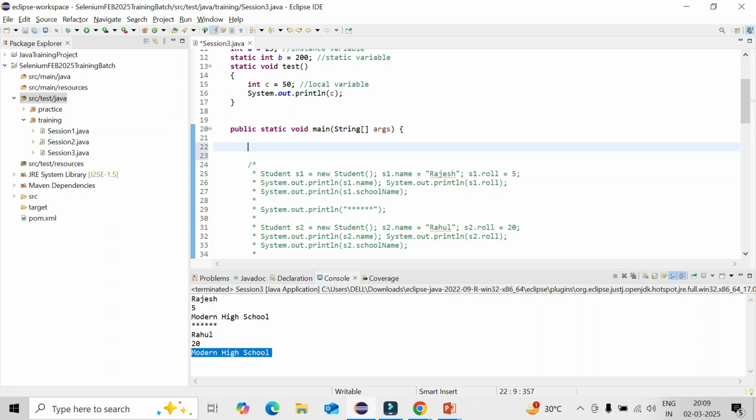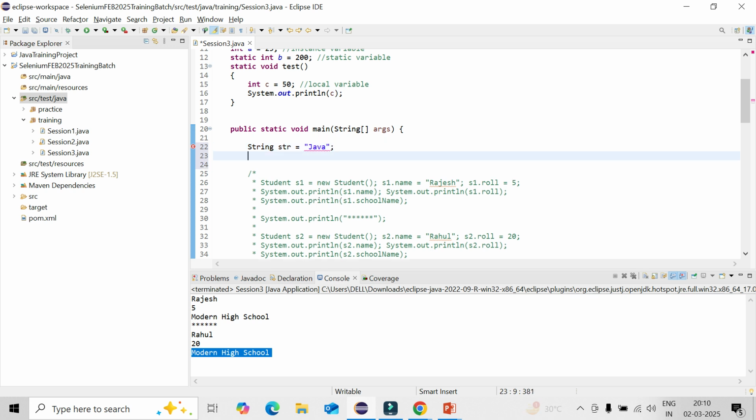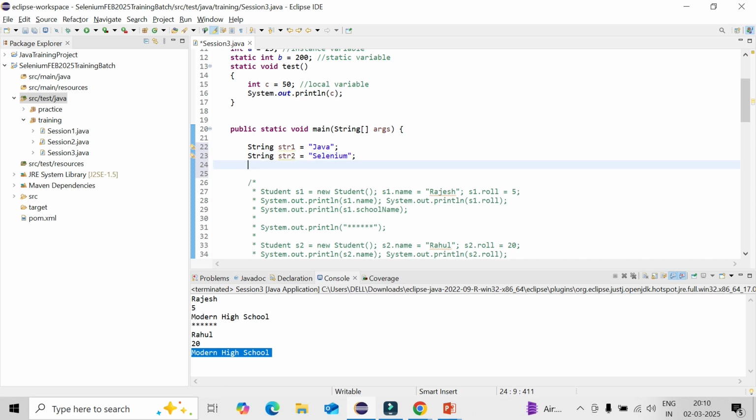Okay, now let's define some strings. str equal to Java, str1, string1, Selenium. That is the way you can define multiple strings.